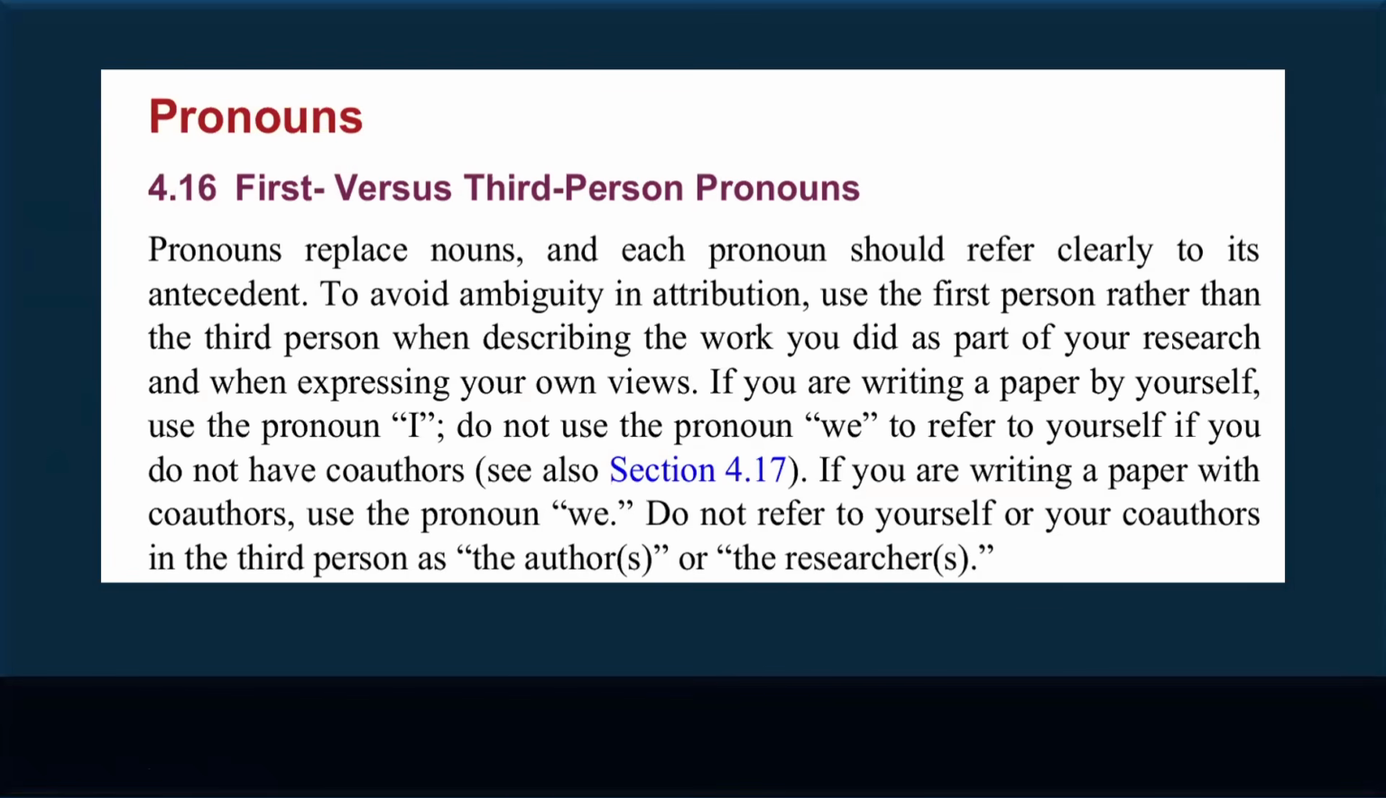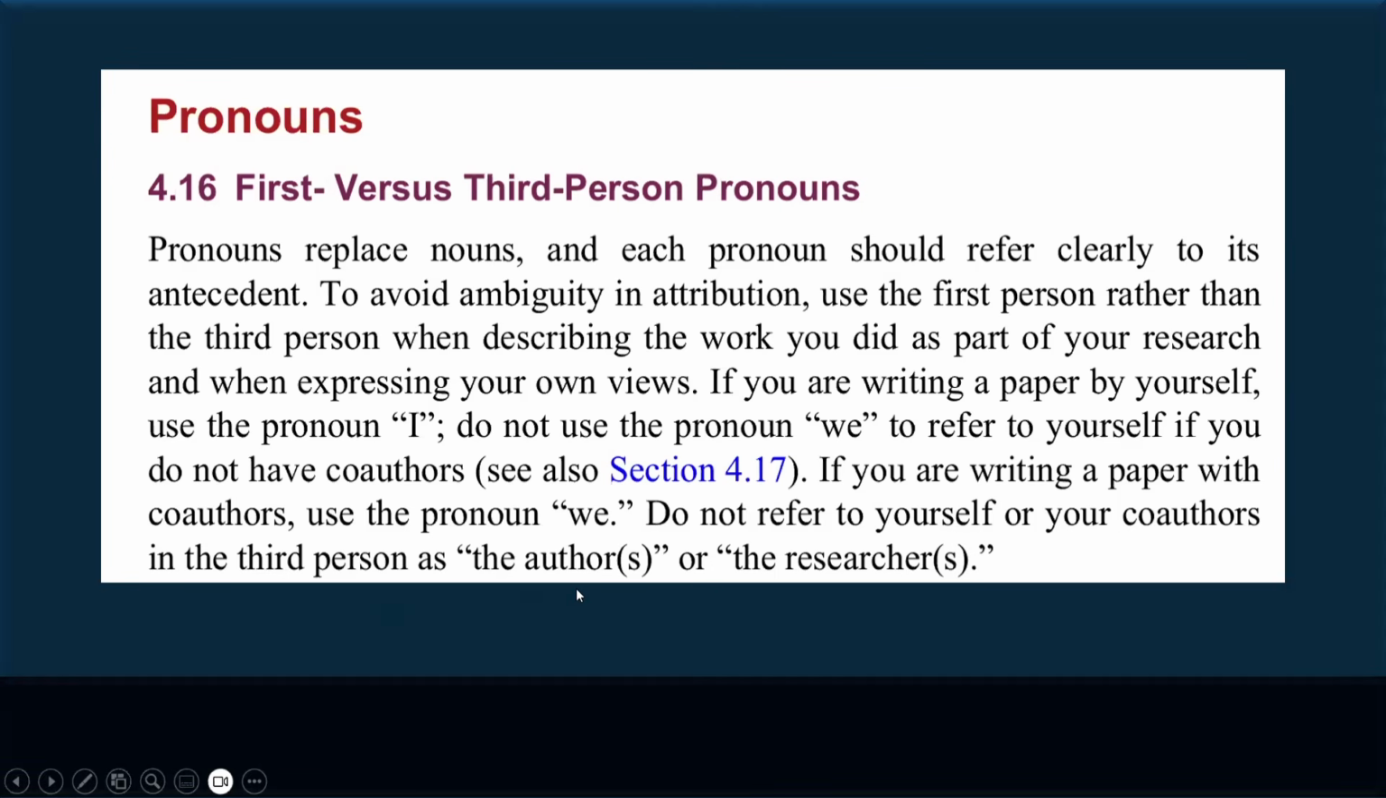If you are writing a paper by yourself, meaning you are the only author, use the pronoun I. Do not use the pronoun we to refer to yourself, because you are the only one. If you have co-authors, then you may use we. If you are writing a paper with co-authors, use the pronoun we.